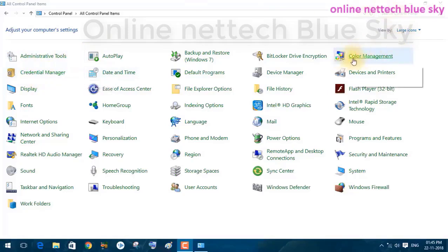What is a Calendar Manager? In my last video, I already covered color management using the color management systems, and today's topic is the Calendar Manager. I will discuss what a Calendar Manager is in this video.